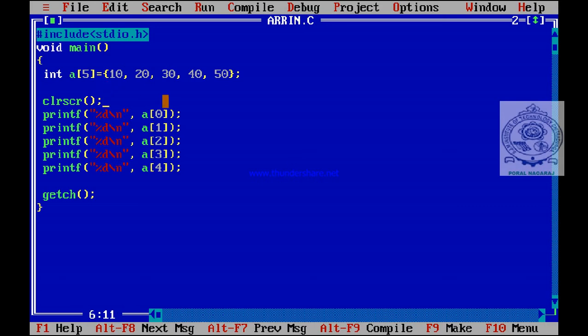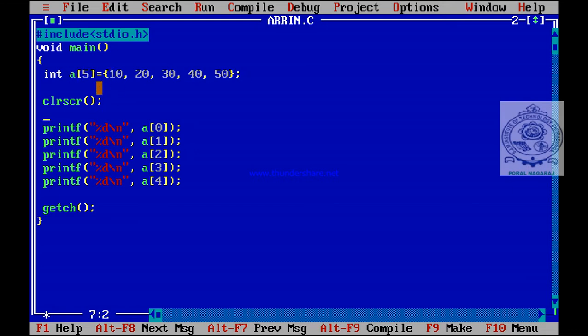So clear screen. Then see, I am writing all the elements. When I initialize, a of 0 will be 10, a of 1 will be 20, a of 2 will be 30, a of 3 will be 40, a of 4 will be 50. I am printing the array elements on the screen. In memory they are stored, and I am displaying them on the screen using the printf statement.